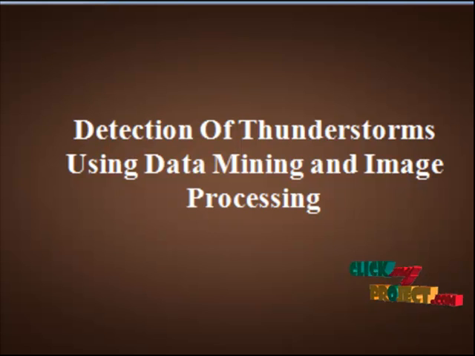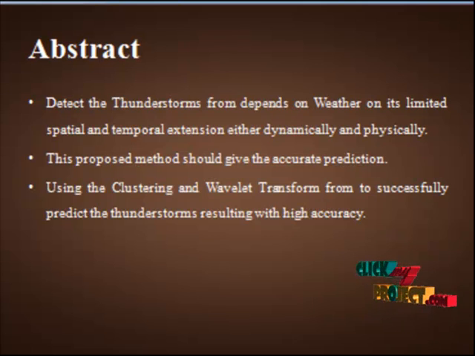Thunderstorm detection depends on the weather and its limited spatial and temporal extension, both dynamically and physically. This proposed method should give accurate prediction using clustering and wavelet transform to successfully predict the thunderstorm, resulting in very high accuracy.